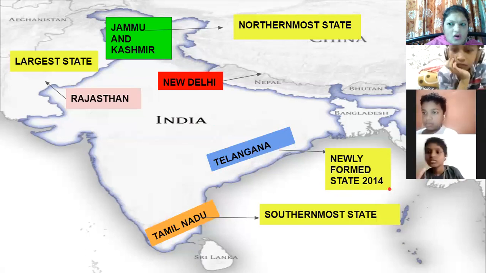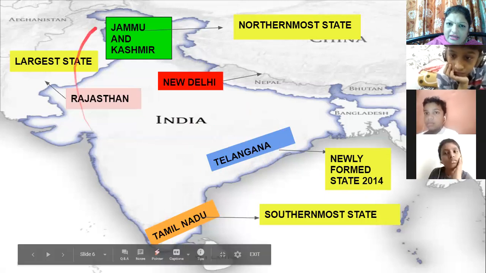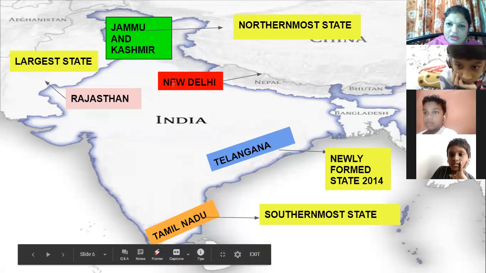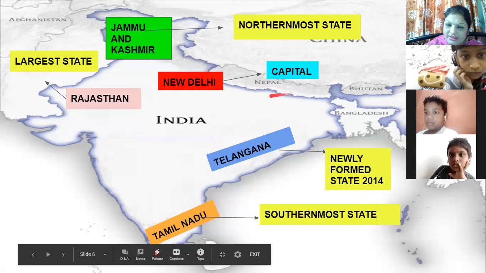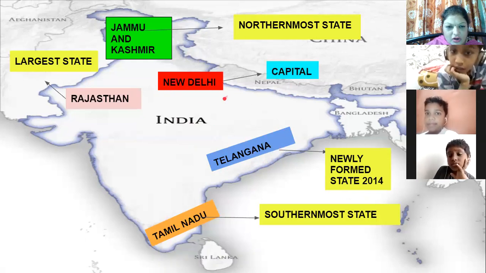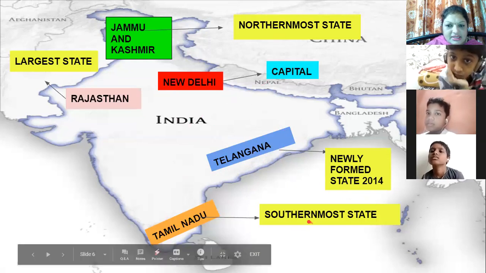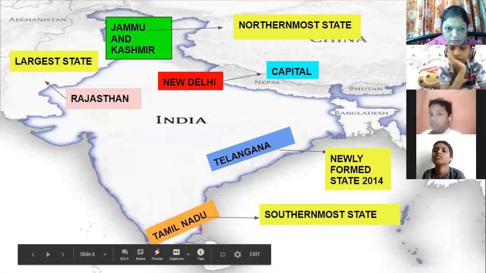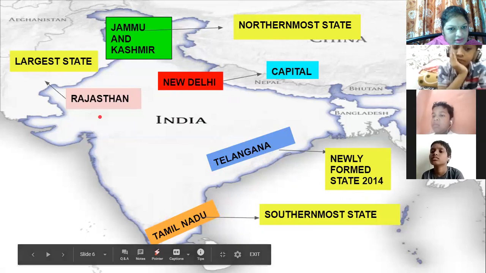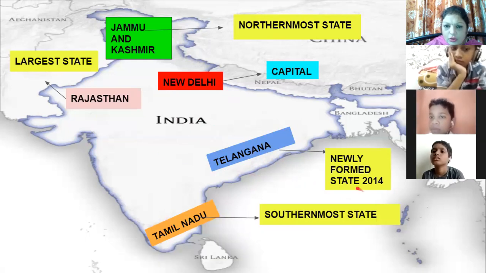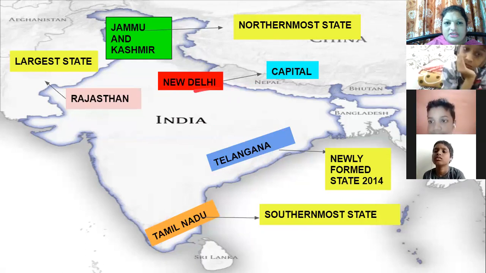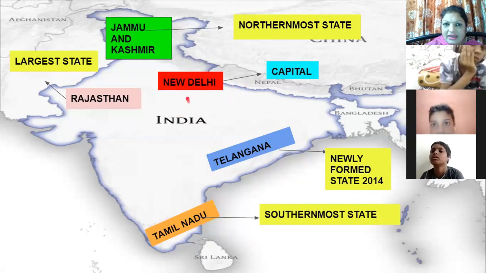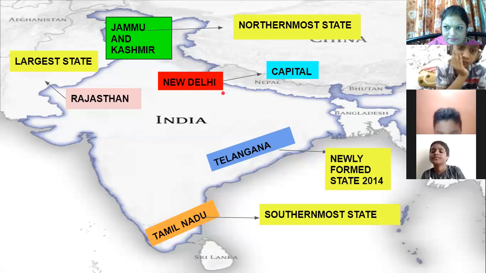And we all know the capital of India is New Delhi. The capital of India is New Delhi. So you got it? The northernmost state, Jammu and Kashmir. The southernmost state, Tamil Nadu. The largest state, Rajasthan. The newly formed state, Telangana. And the capital of our country, India, is New Delhi.